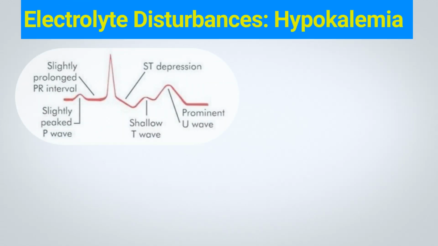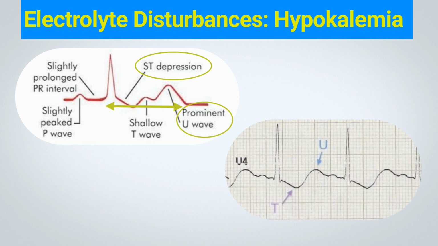Hypokalemia results in distinctive STT complex changes, typically causing ST depressions with prominent U waves and prolonged repolarization. With hypokalemia, U waves often become enlarged and may exceed T wave height. Accurate QT interval measurement can be challenging due to merging T and U waves.